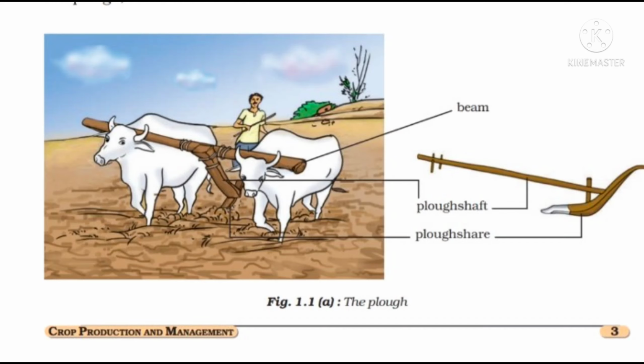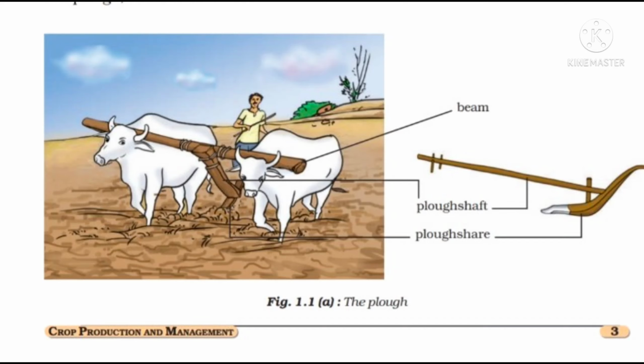Okay, so a pair of bulls means two bulls will be there, or even in ancient time they were using other animals also. That depends upon the farmer and the availability of the animals, but usually they use what? Bulls. Okay, so what does it contain? It contains a strong triangular iron strip called plowshare. You can see plowshare, it is labeled there, plowshare.